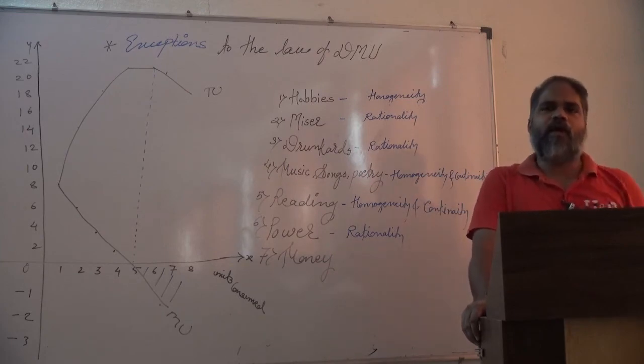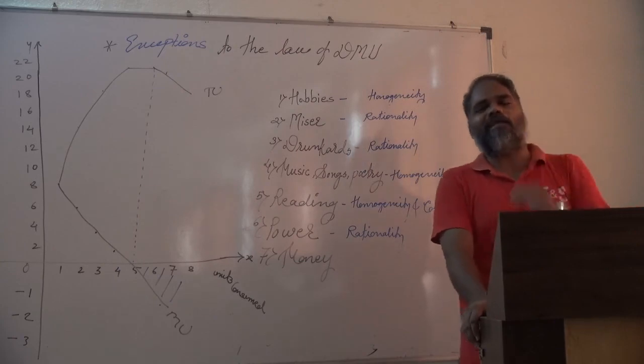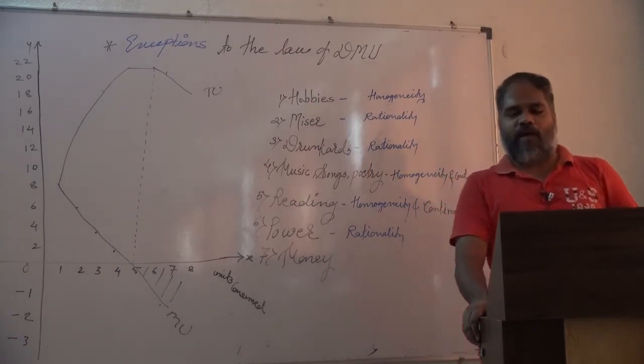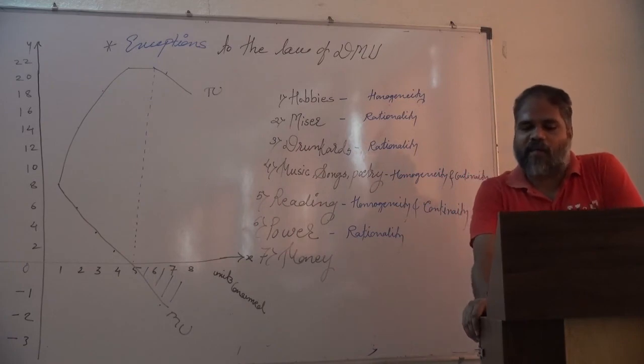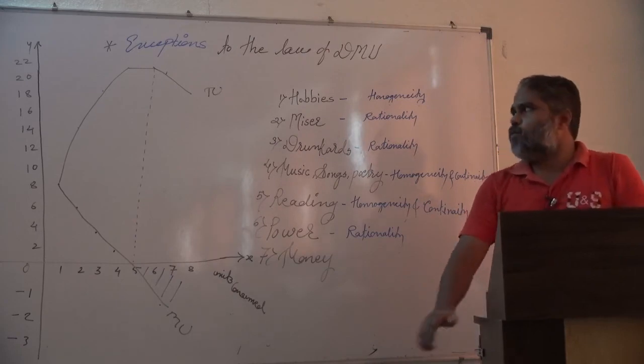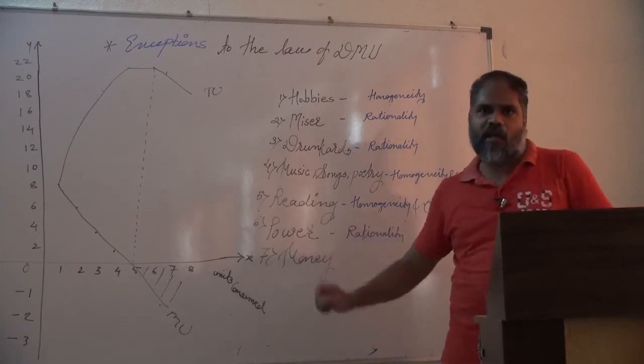Thus, in fact, there are no real exceptions to the law of DMU. It is universally applicable. The law of DMU is universally applicable.